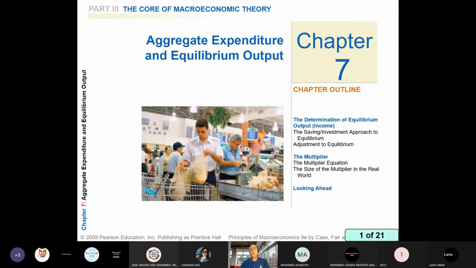In chapter 8, we will add the government. So we can always expand the model, but it's better to ease our understanding to start with a simple model. So we will start to build a curve which is called planned aggregate expenditure, and then we will discuss the equilibrium.